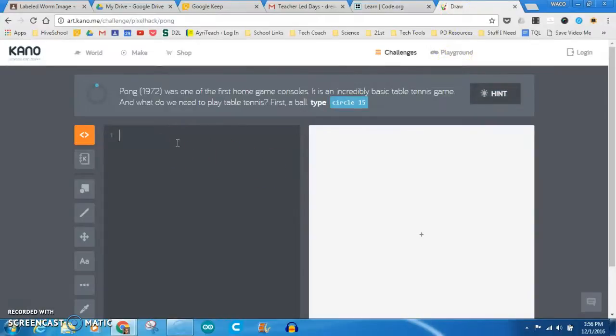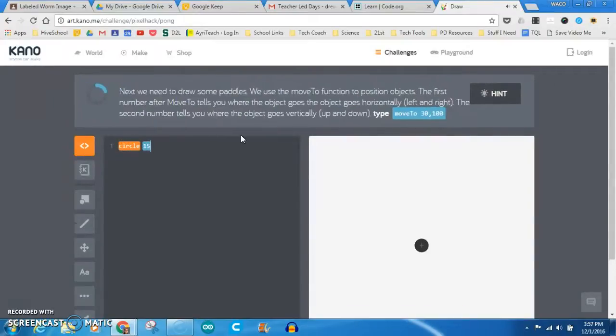But I'll just show you real quickly how this works. It gives me my directions, and it's telling me a little bit of history about Pong, and then it says, what do we need to play table tennis? First we need a ball, and it says to make a ball, type circle 15. Boom, there's our circle. Now we need some paddles.